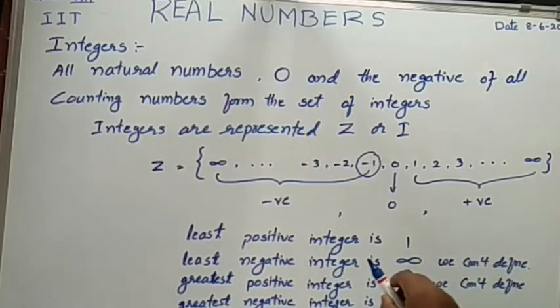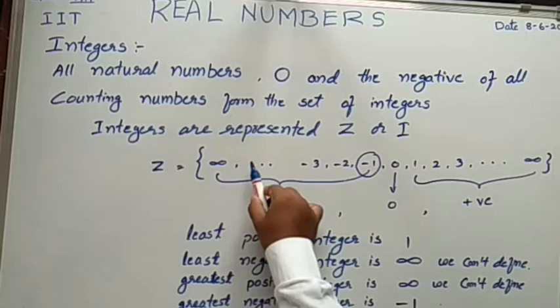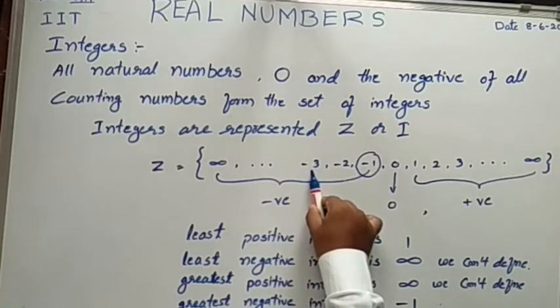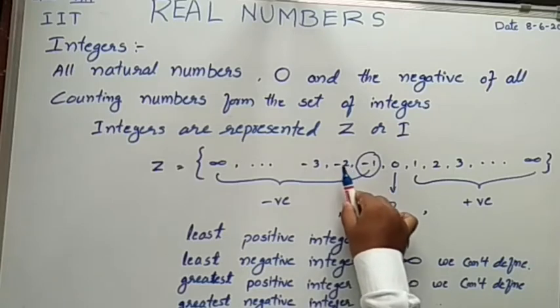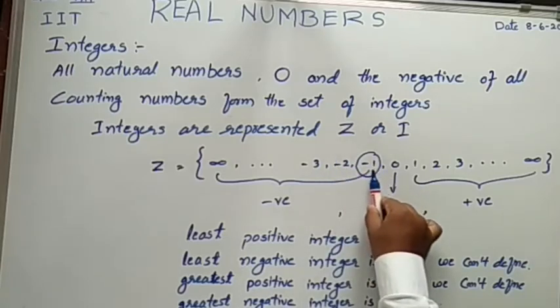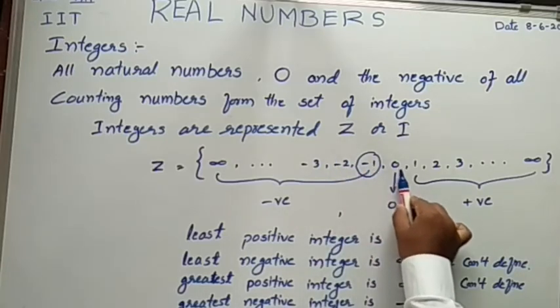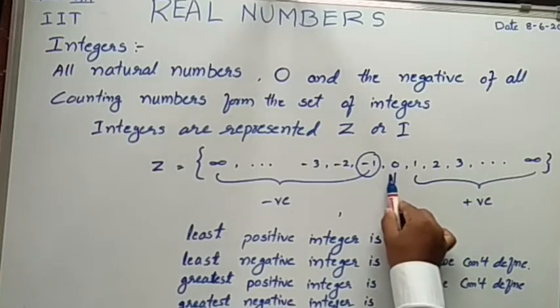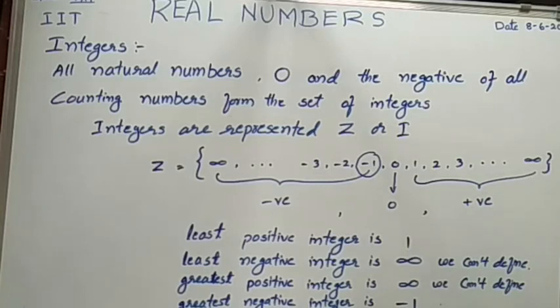Greatest negative integer: already I said that negative infinite is the smallest one. When we are moving, see, for minus 3 the greater one is minus 2, for this the greater one is minus 1, but 0 does not carry any sign. So here minus 1 is the greatest negative integer.